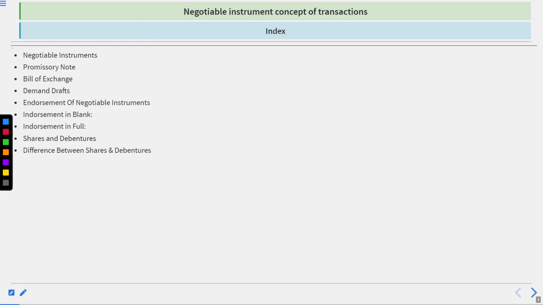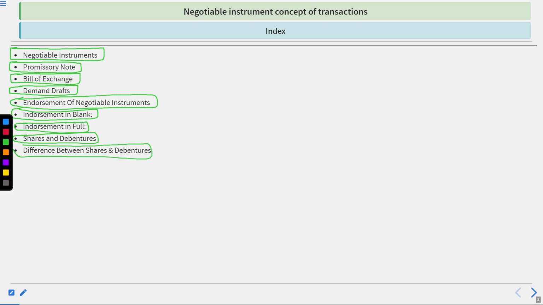In this, we will talk about the negotiable instrument first, then the promissory note second, then bills of exchange, then demand drafts, then endorsement of negotiable instruments, then endorsement in blank, then endorsement in full. Then the shares and debentures, and the difference between them.